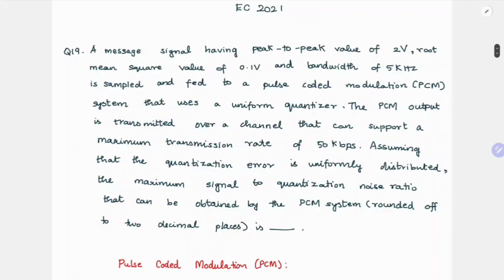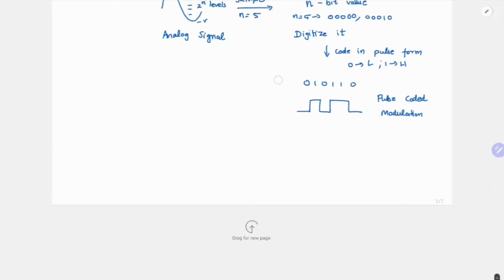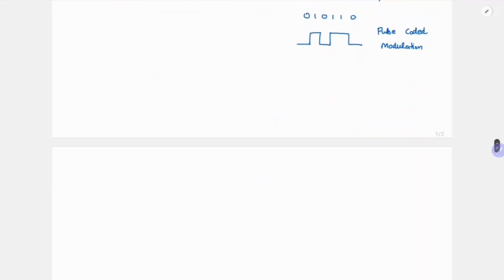So here, what they have given about the input message signal: it has a peak to peak value of 2 volt and an RMS value of 0.1 volt. So the message signal has V peak to peak equal to 2 volts, and RMS is 0.1 volt.